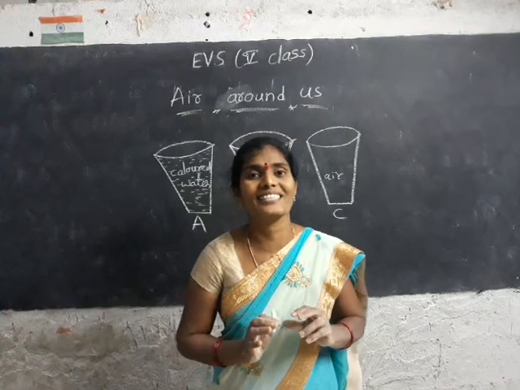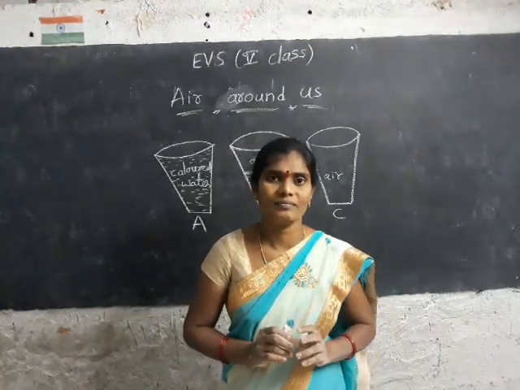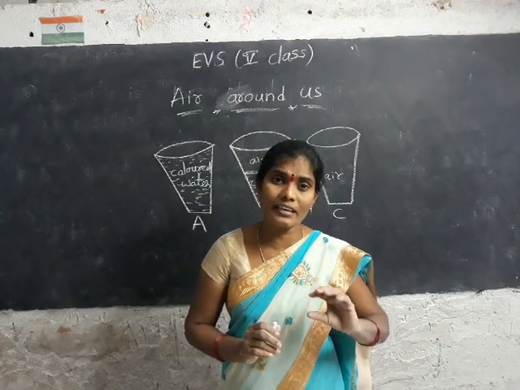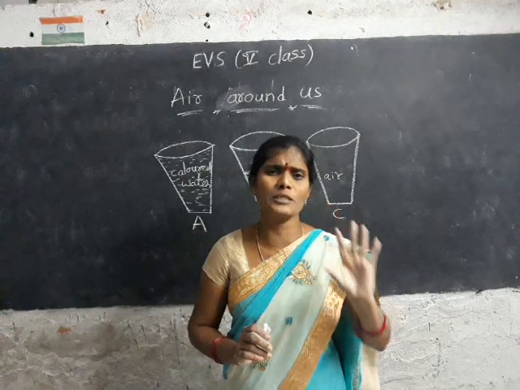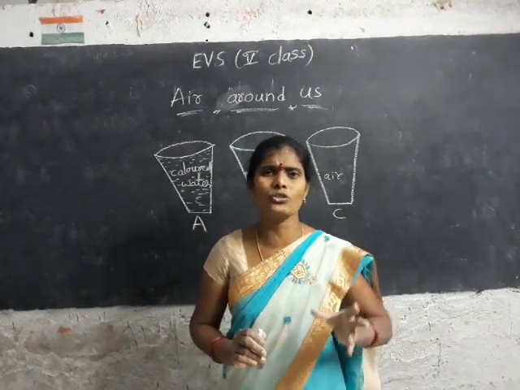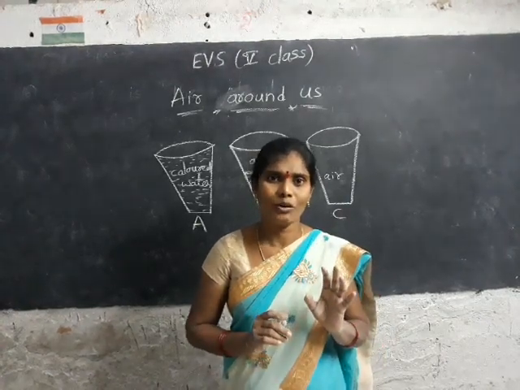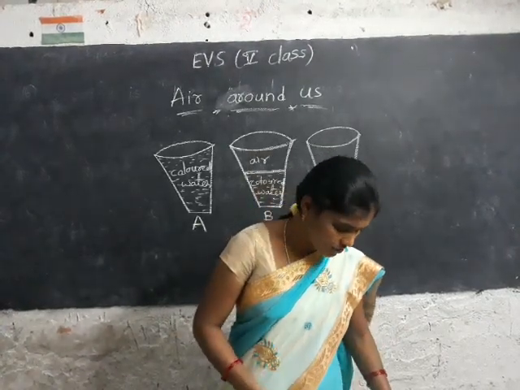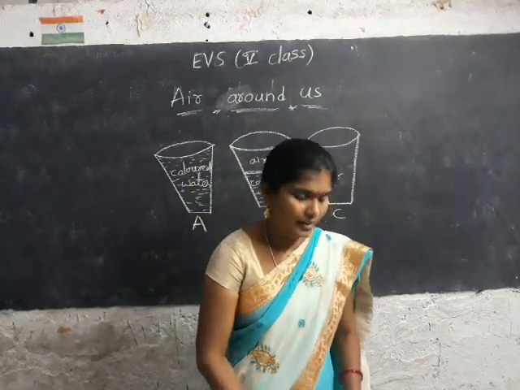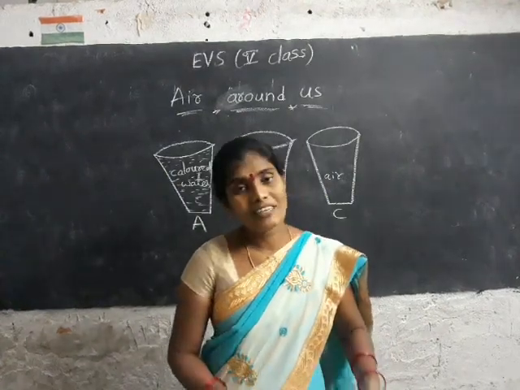Air is there, but it is not visible. Air covers every empty space. Wherever there is empty space, it covers all of it, but it is unseen, we can't see it. Okay, next, now we will see one more.